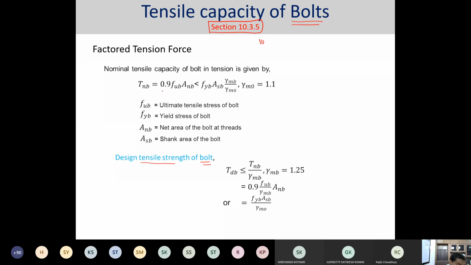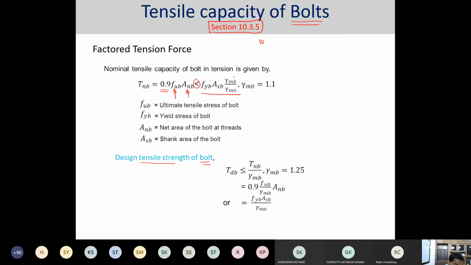Now, in the similar way it is coming for the design tensile strength of the bolt itself. So for the design tensile strength of the bolt, again this 0.9 is being utilized. If it is 0.9, then what are the multiplication factors? Fub, which means the ultimate tensile strength of the bolt. Anb, the net area of the bolt at the threaded portion. Why? Because threaded portions are more susceptible to failure rather than the shank area. Okay, so this should be less than, there are some other values being given.